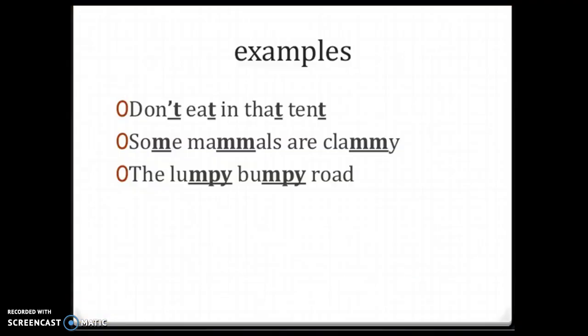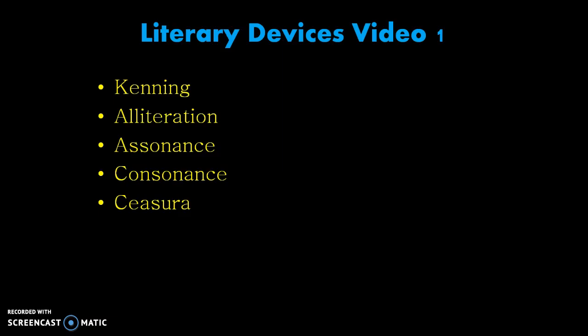So some more examples are, "Don't eat in that tent." "Some mammals are clammy." That's weird. "The lumpy, bumpy road." That's also kind of weird. Well, these word examples all show how consonance works.